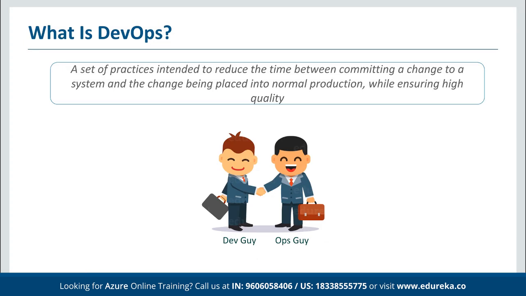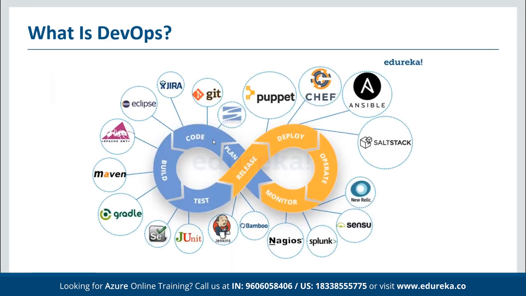We can let the others know about the dependencies that they need, and then we can have the entire development deployed. So as we discussed, for the coding phase we can use tools like Git, Jira, SVN, where Git is the most popular tool for the coding phase. For coding, we can also use Eclipse and IntelliJ as code editors. Then once we have the code ready, we can use tools like Maven, Gradle, and Apache Ant for creating a build out of it.